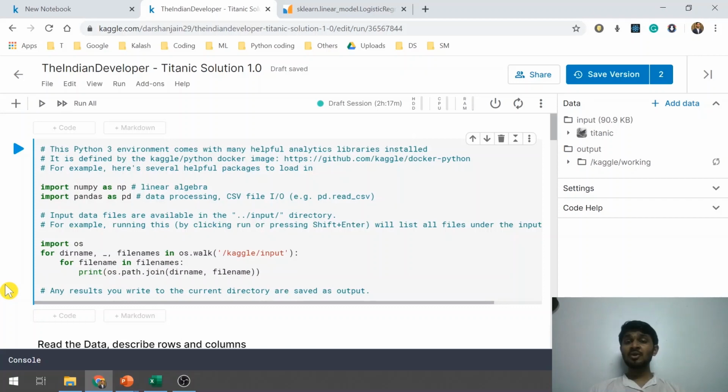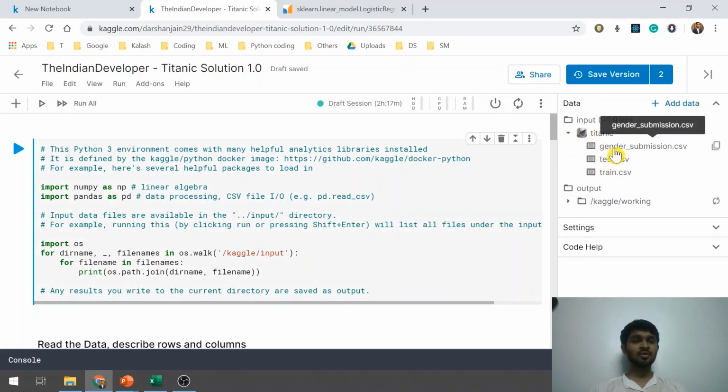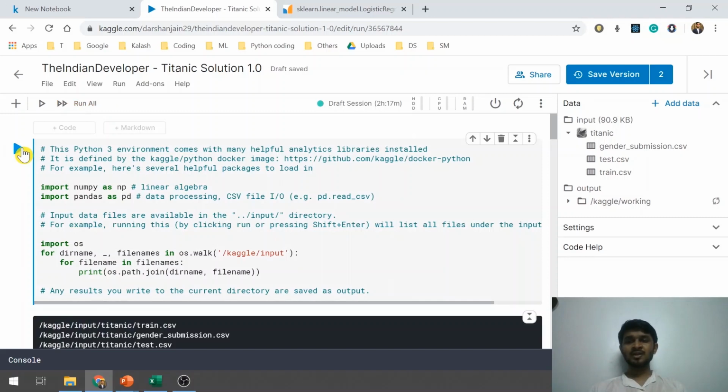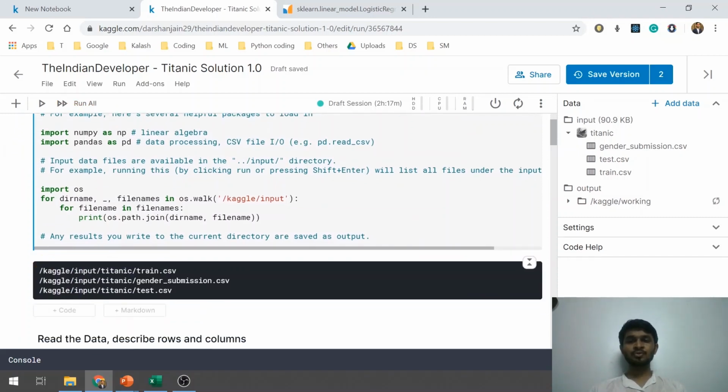This is the platform where you will be writing all the code, and here initially you get a predefined block of code, where NumPy is already imported, Pandas is also imported, and at the same time we are also importing OS. This OS is imported so that we can fetch the data files given in this Titanic folder. Let me run this block of code from here. As I run this, I see that there are three outputs from this print command, and these three outputs are the paths to the respective three files.